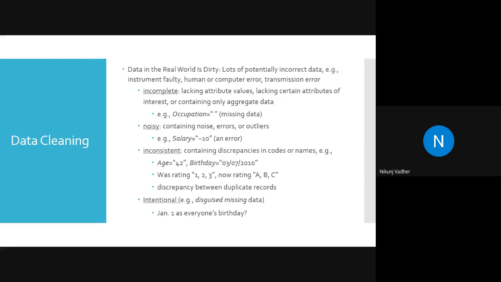Inconsistent: containing discrepancy in codes or names. For example, if you change the rating, let's say the mark system. Previously we were having a percentage system, percentage out of 100. Now it is replaced by SPI and CGPA.